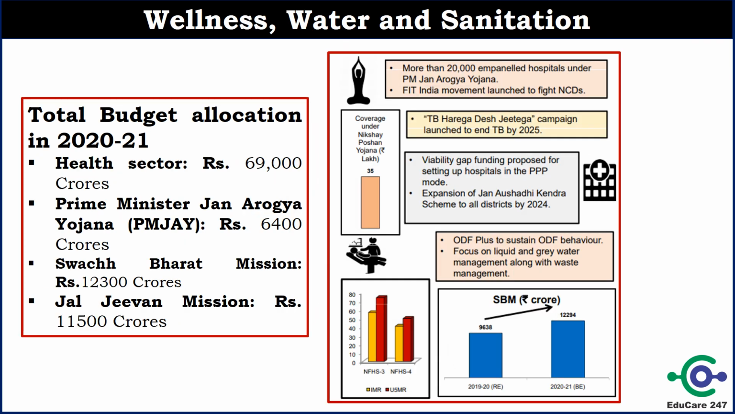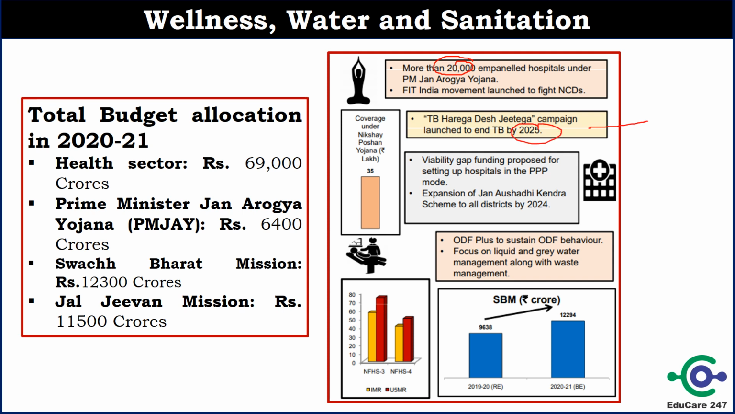The next sector is wellness, water and sanitation. Under this, government has said that under PM Jan Arogya Yojana already 20,000 hospitals have been impaneled, and government is doing more for tier 2 and tier 3 cities. Fit India movement has been launched to fight non-communicable disease. Government has launched TB Harega Desh Jeetega campaign to end the TB by 2025.